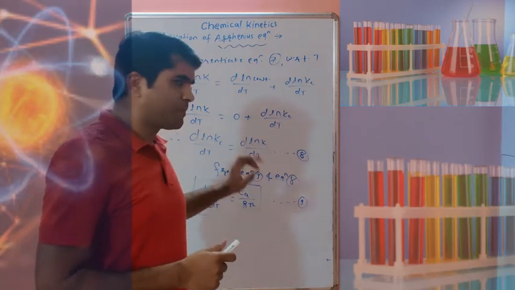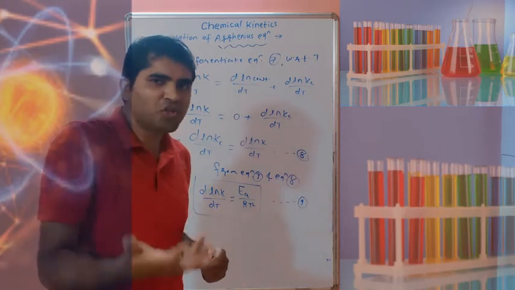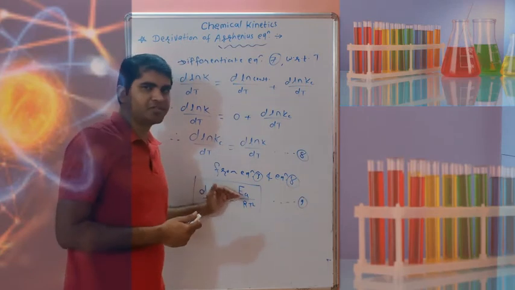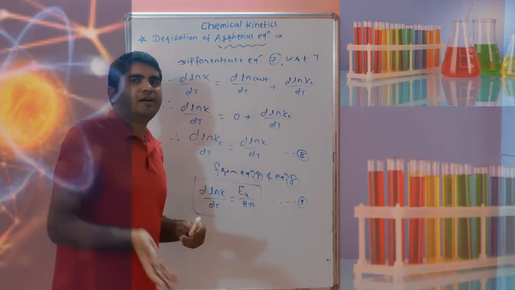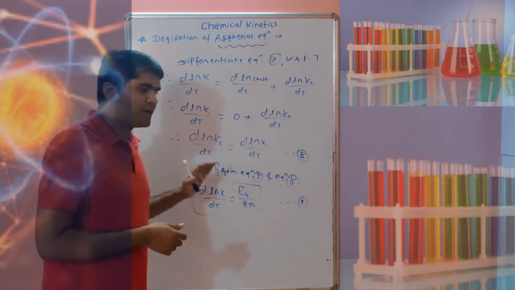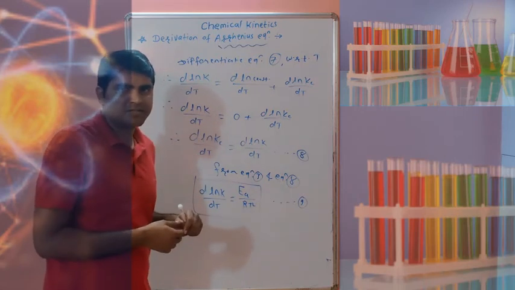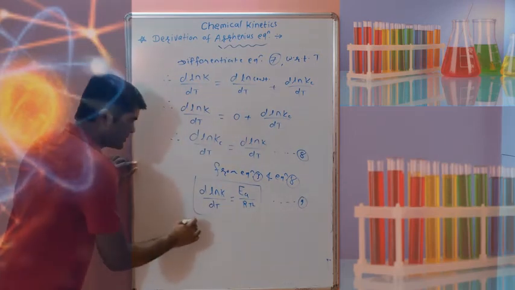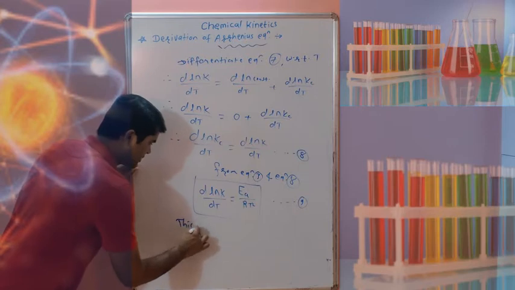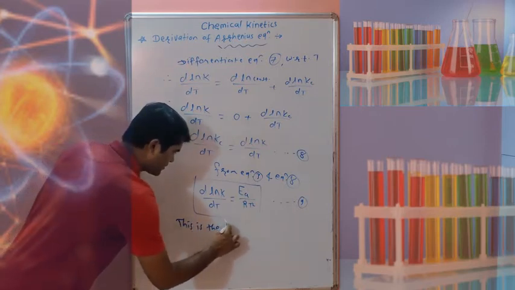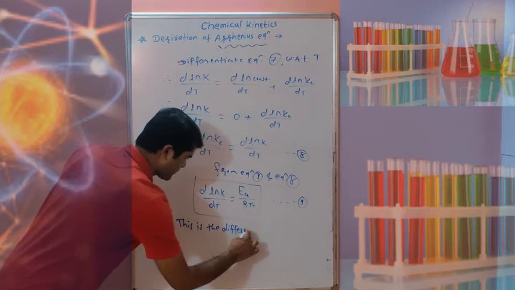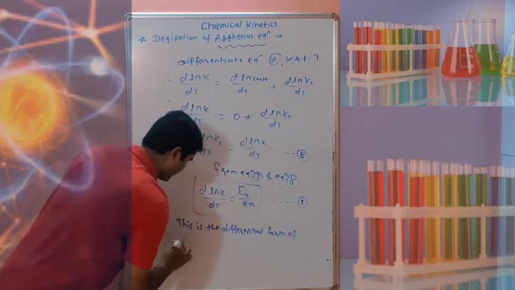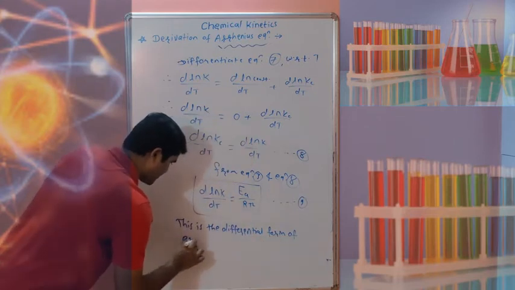Now to remove the differential form and to get the exponential form of the Arrhenius equation, we have to take the integration of this equation. Then we get the exponential form or integral form of the Arrhenius equation. So that also we'll do here. So next, note down, this is the differential form of the Arrhenius equation.